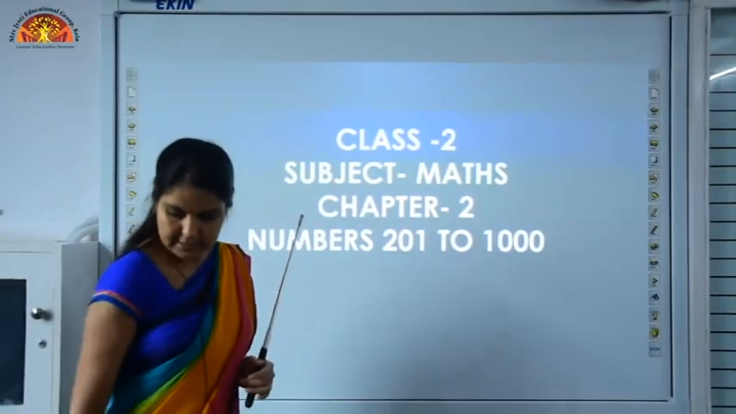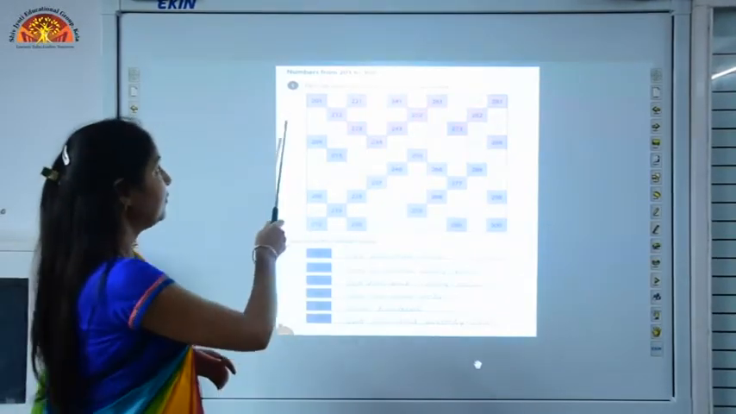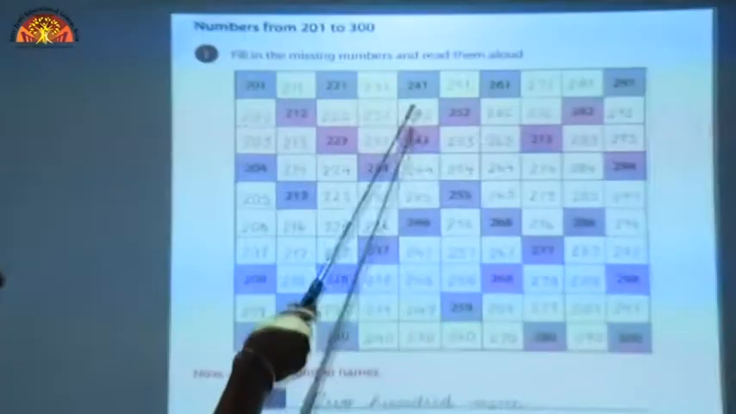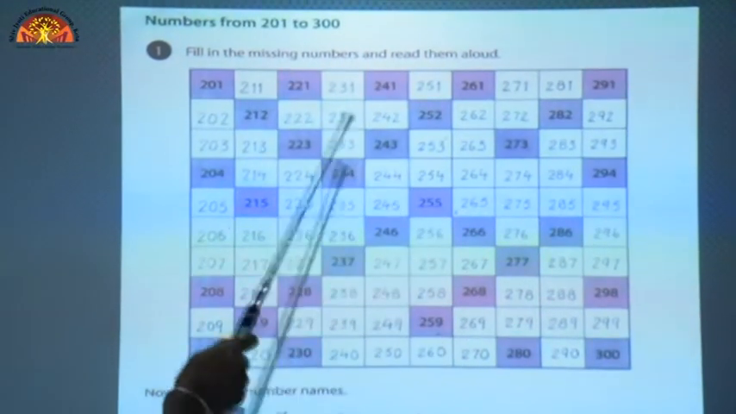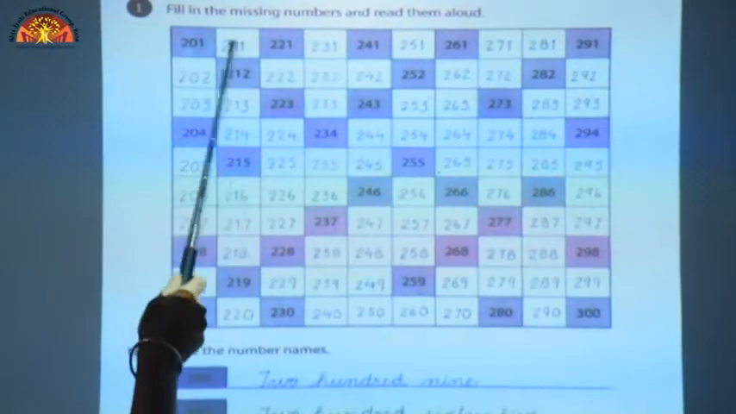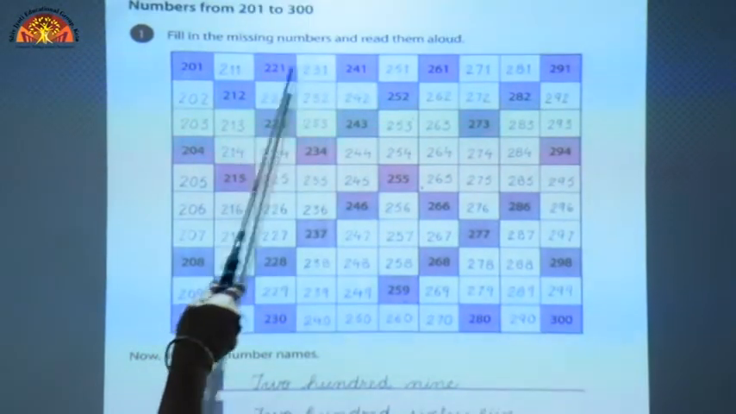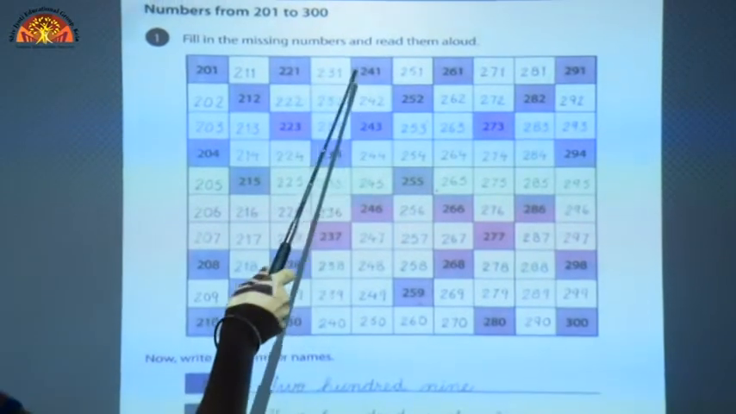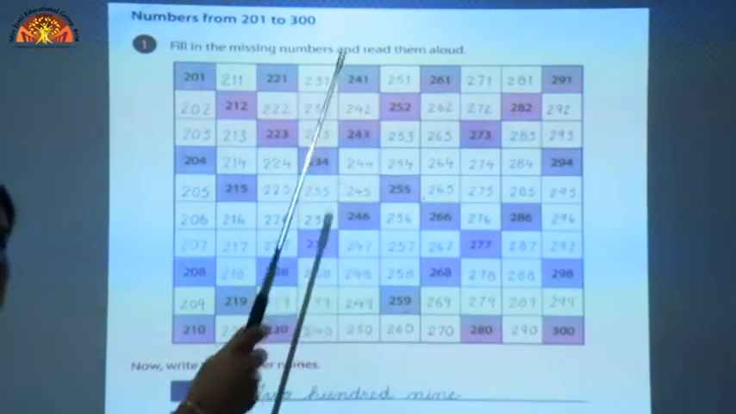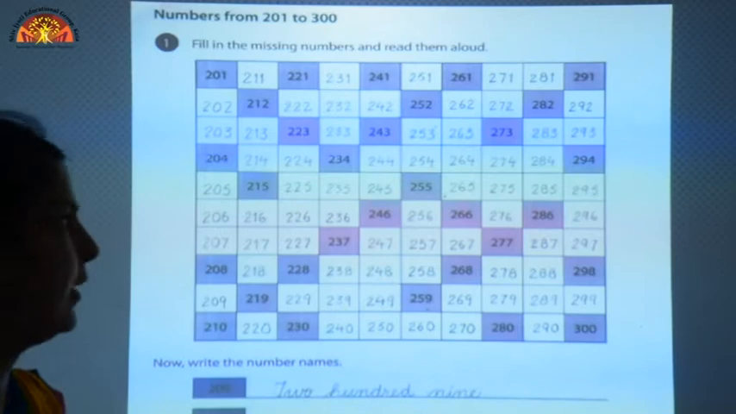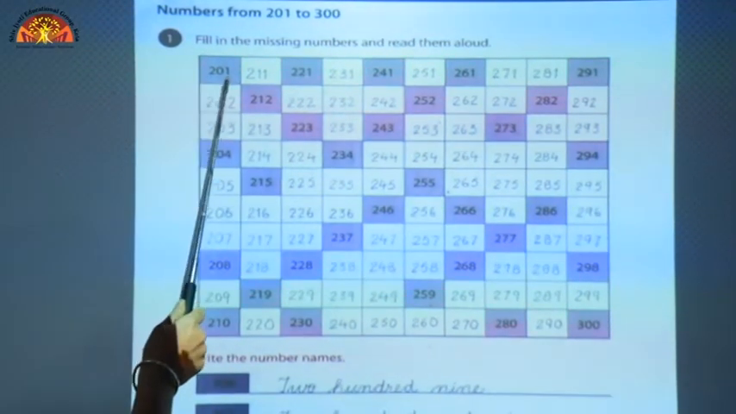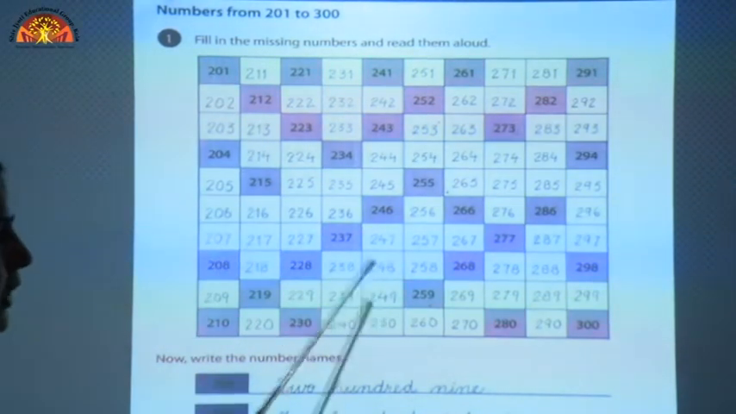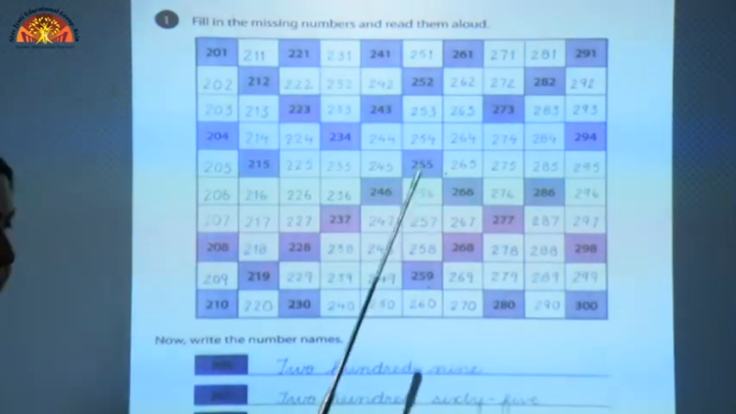So let's start counting. Question number 1, numbers from 201 to 300. Here we will write the numbers from 201 to 300. Fill in the missing numbers. Children, few numbers are already written. You have to fill the missing number in these boxes and read them aloud. And when you are writing, then read the number loudly. We will start from 201, 202, 203. You know the counting. You can write the counting easily till 300 on this page.